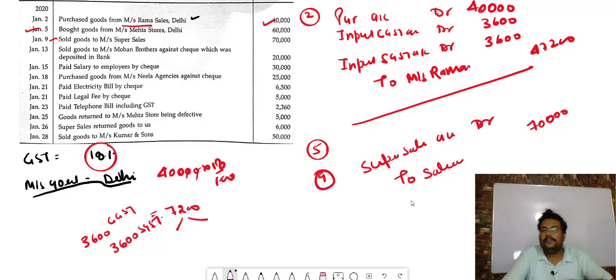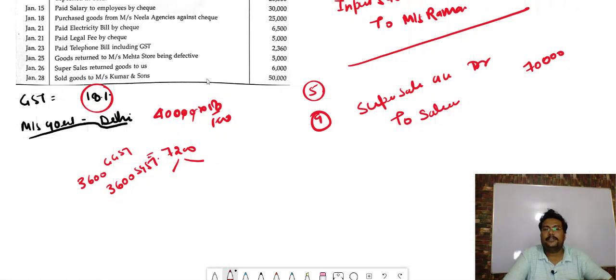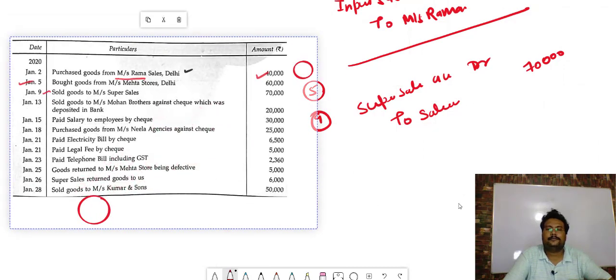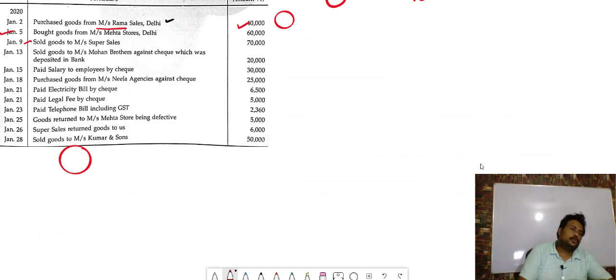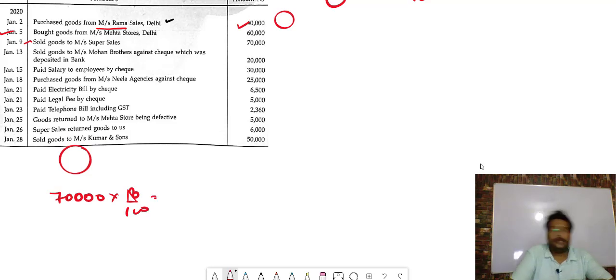You find out by yourself. Just a minute. Okay, so the total amount we sold is 70,000. GST will be 18%, so how much will it come to?